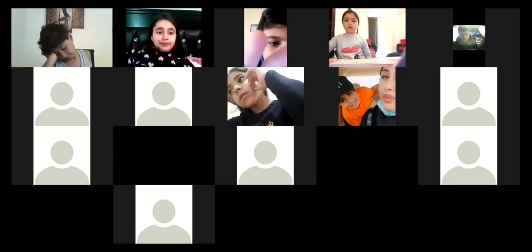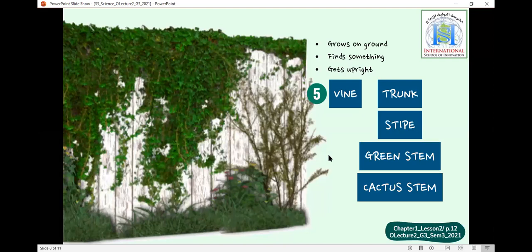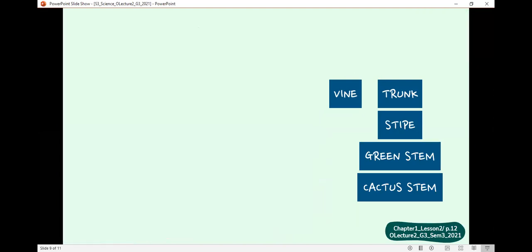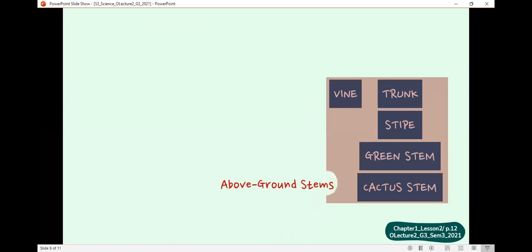Trunk and stipe. So I think I'll go faster now. We still have 2. These 5 types of stems, the trunk, the stipe, the green stem, the cactus stem, and vine, they grow above the ground. They go on the ground and we can see them.